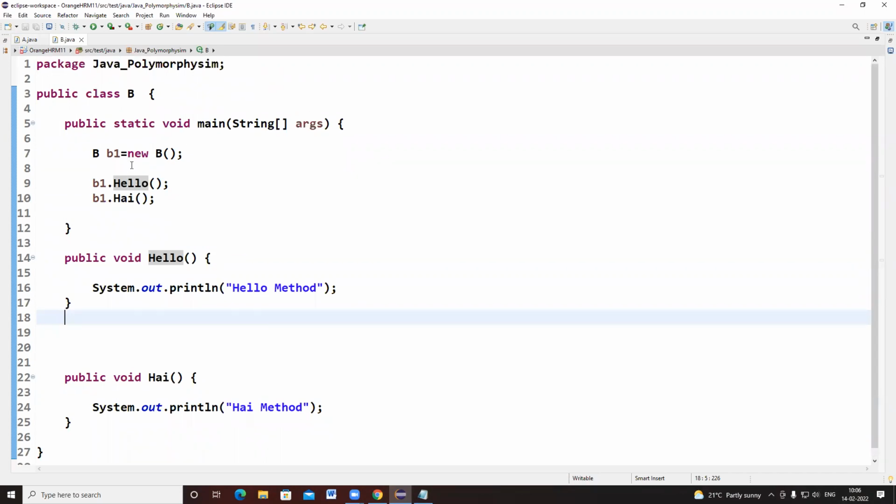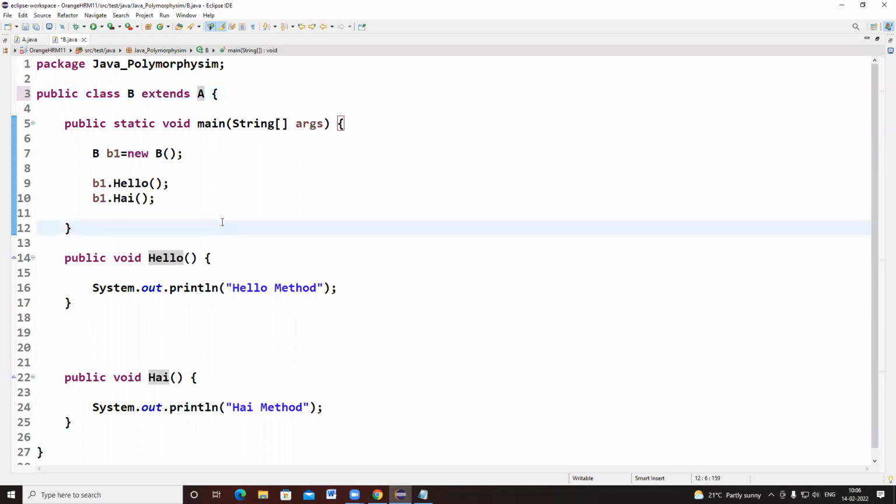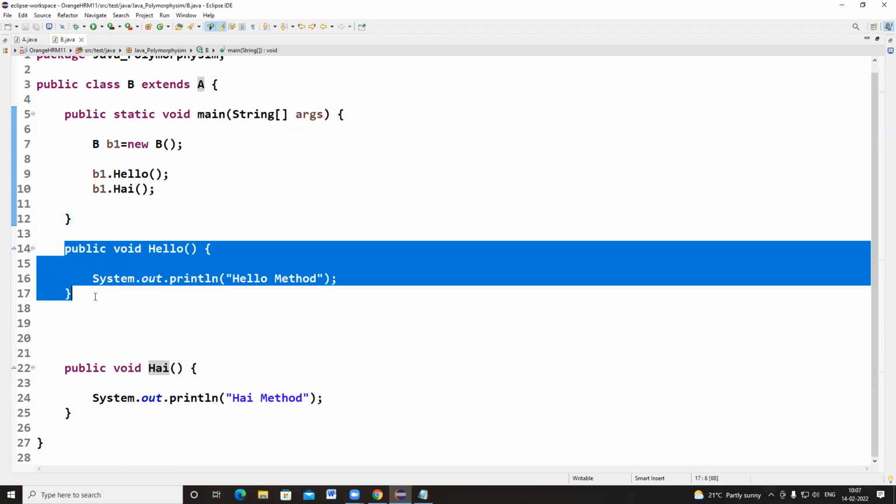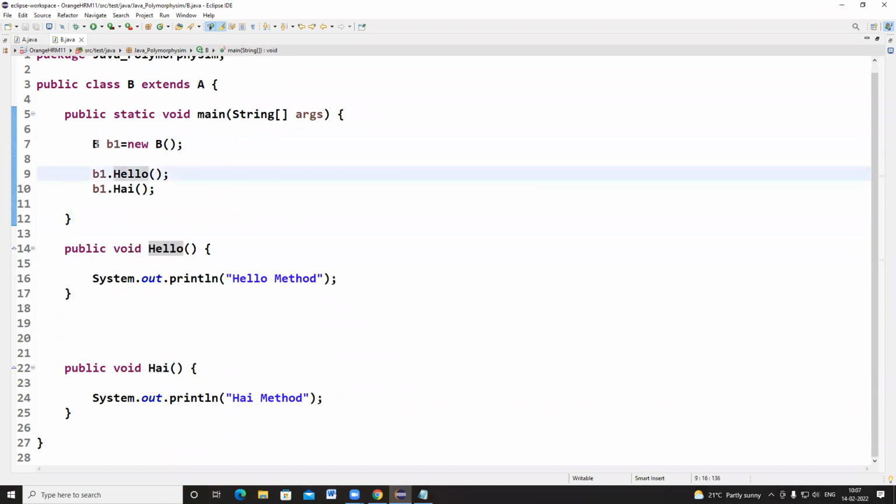Suppose I write extends A, what will happen now? Extends A means these A methods are already implemented here, so the system is not prompting. But I want to access the methods of class A through a reference variable.